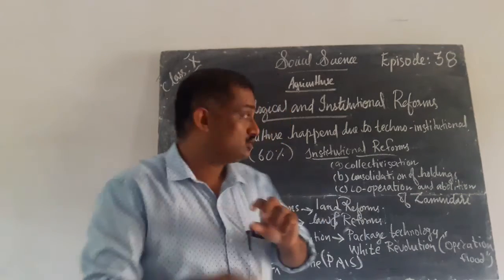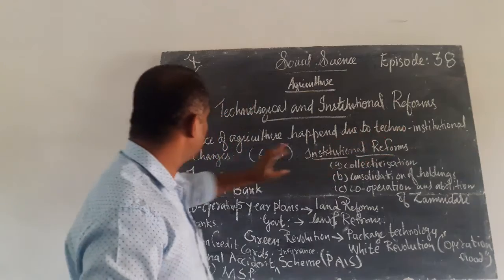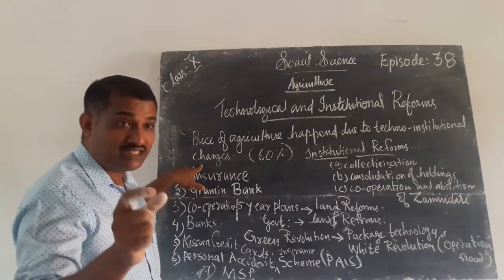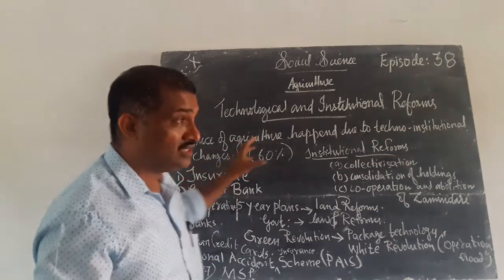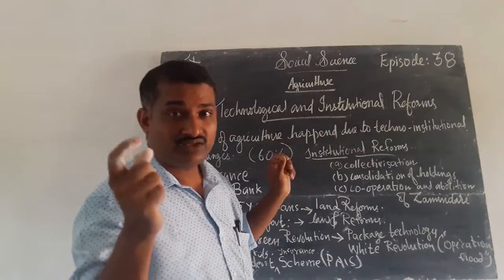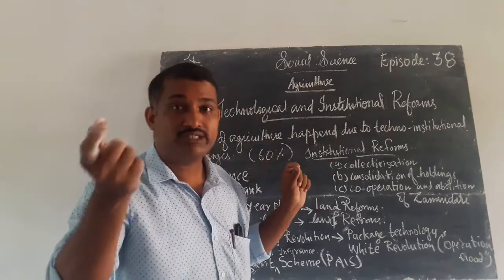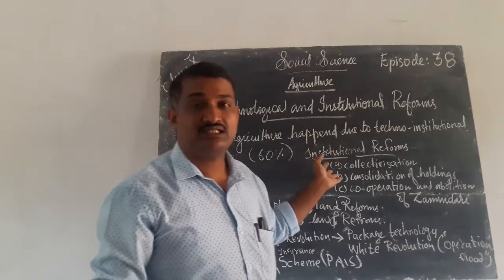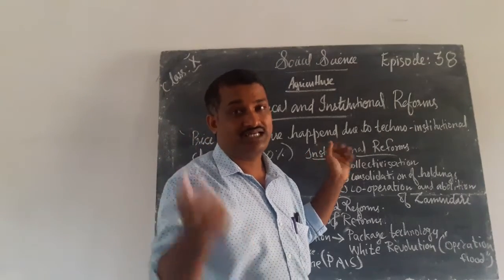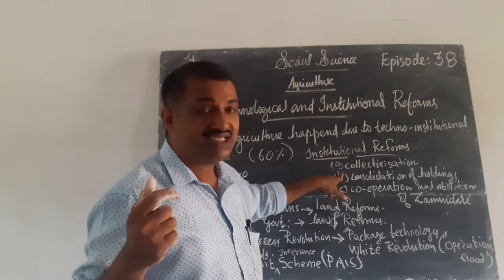For that they introduced techno-institutional changes. Technological as well as institutional changes. First of all, which are the programs and reforms introduced by our government for the improvement of agriculture? First of all, collectivization.